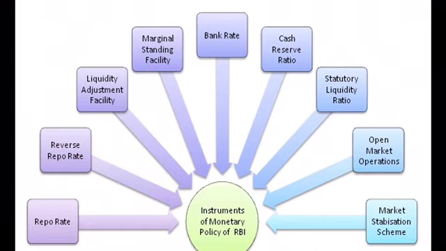So one is already cash reserve ratio, I had explained. Another one is statutory liquidity ratio, and if you remember both of these as definitions. So last time I told you cash reserve ratio means that every bank has to retain a certain percentage of its demand and time liabilities in terms of cash with RBI. A proportion of your demand and time liabilities, you know what is meant by D&T, that is a savings account, and also your time deposits, that is fixed deposits. As part of it, that every bank has to save.